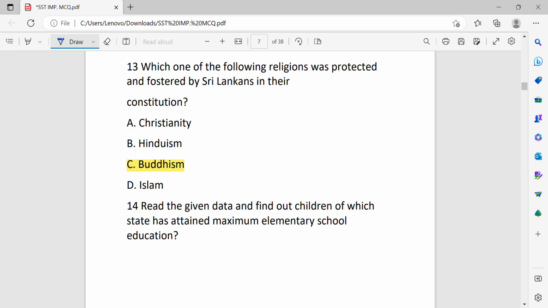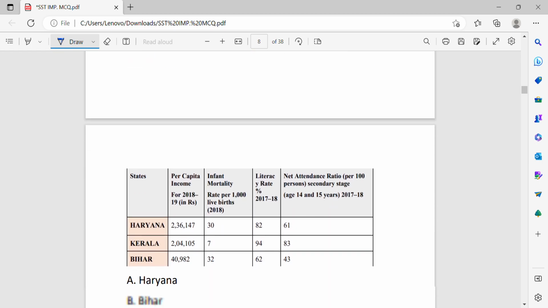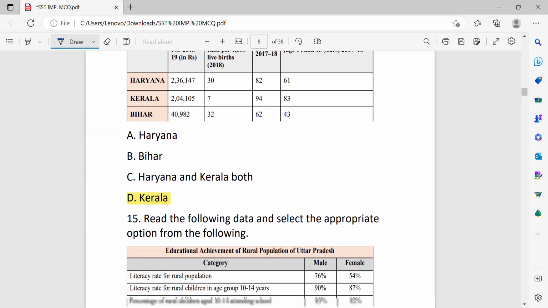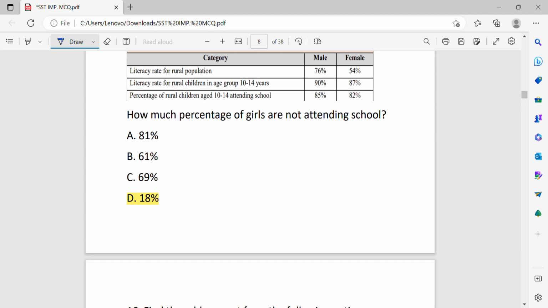Which one of the following religion was protected and fostered by Sri Lankans in their constitution? That is Buddhism. Read the given data and find out children of which state has attained maximum elementary school education. That is Kerala. Read the following data and select the appropriate option from the following. How much percentage of girls are not attending school? That is 18%.